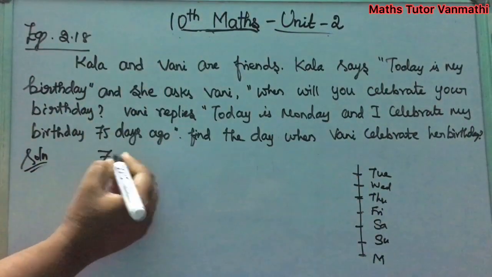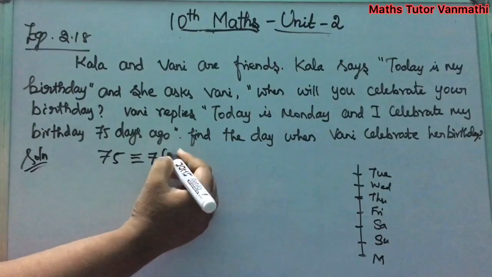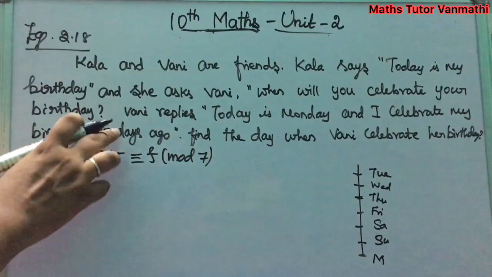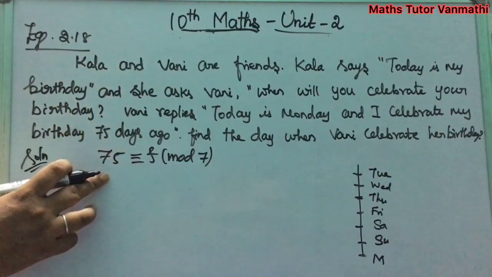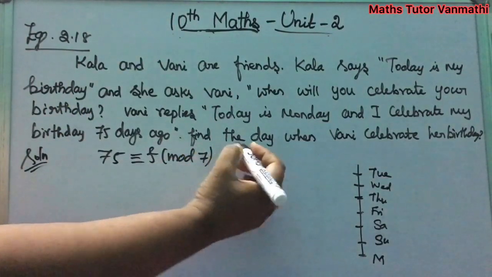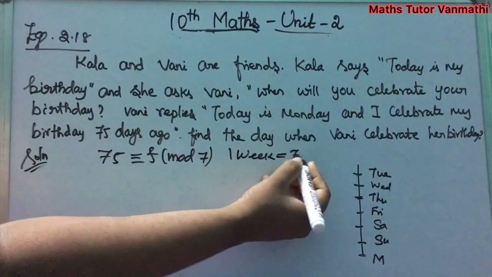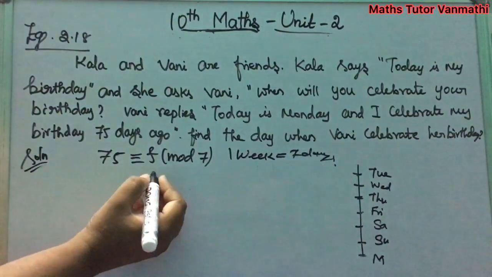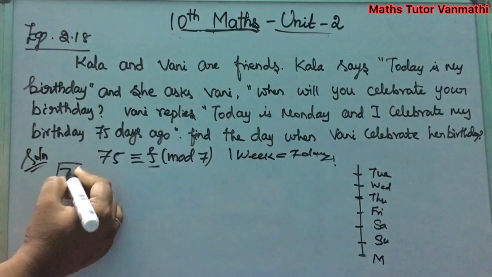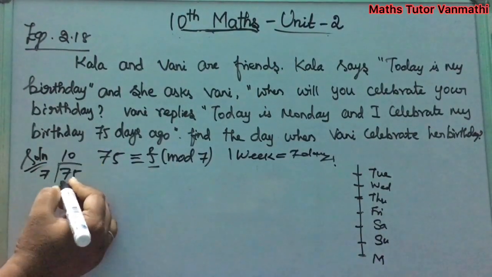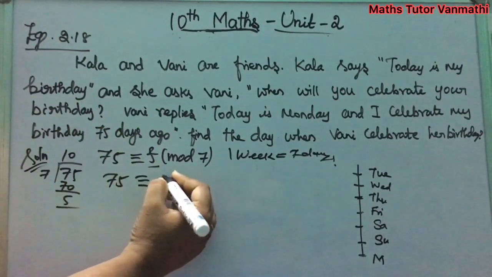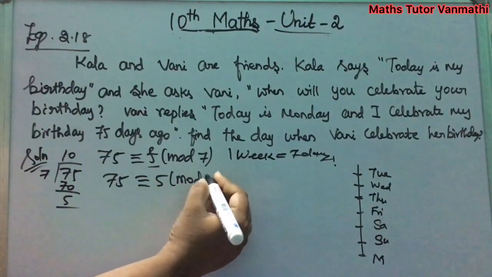So this can be written as 75 is congruent to F mod 7. 75 days ago we are going, so we are taking 75, and here we are speaking about the days in a week, so we are taking 7 because 1 week has 7 days. Dividing this, you will get this F value. 75 divided by 7, 7 tens are 70, remainder you will get 5. This can be written as 75 is congruent to 5 mod 7.